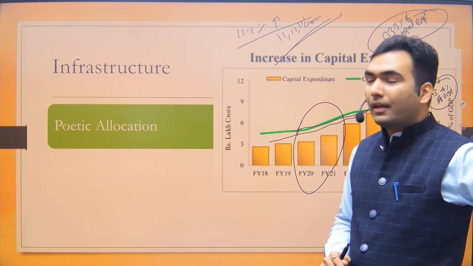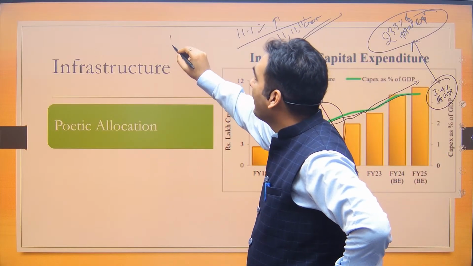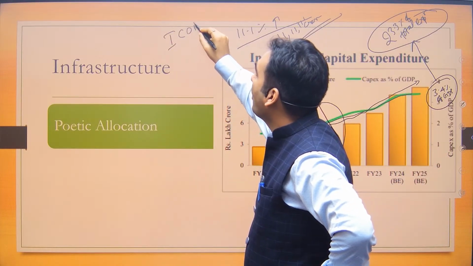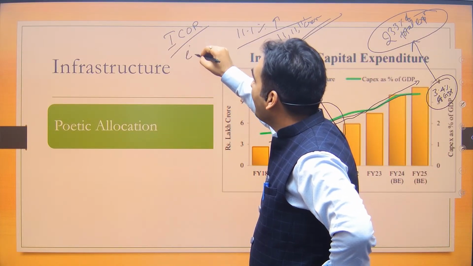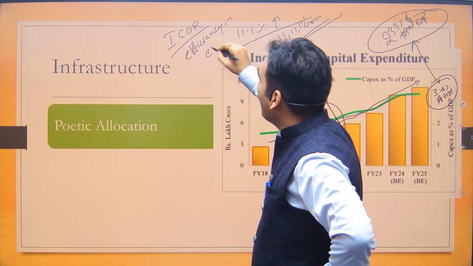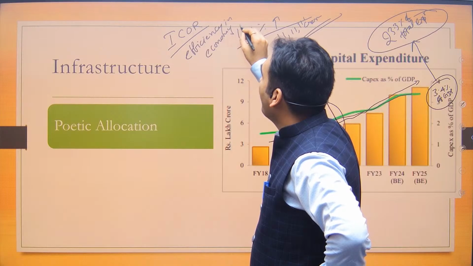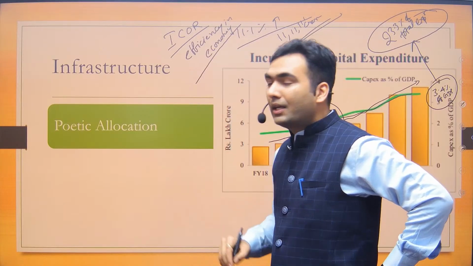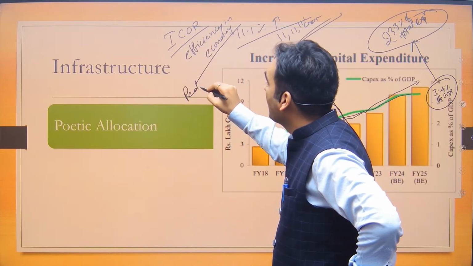Think more. It will improve something called the incremental capital output ratio. It will increase the efficiency in the economy. It will reduce the logistic cost.